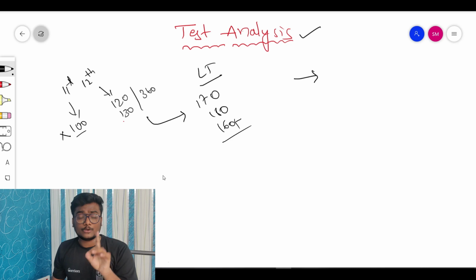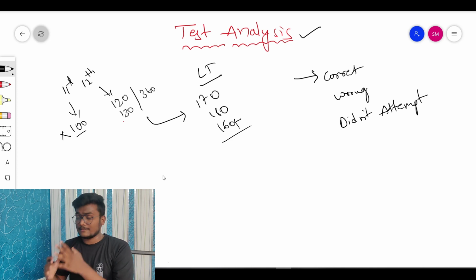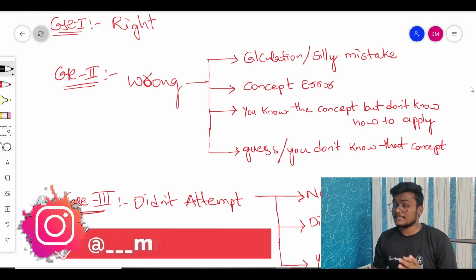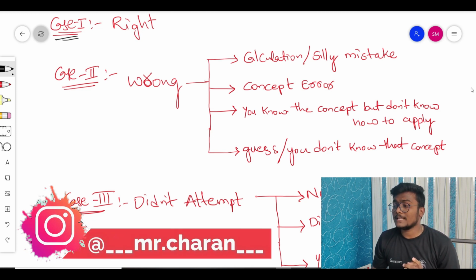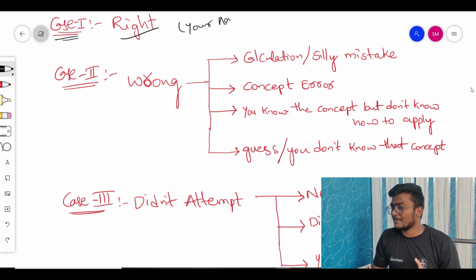Whenever you see a question, you will have 3 cases. Either you get it correct, or you get it wrong, or you did not attempt it. We will discuss these 3 cases in detail together now. First and foremost, case 1: what will be case 1? If you get it right, then nothing. You are happy. Nothing you need to change in this particular thing.